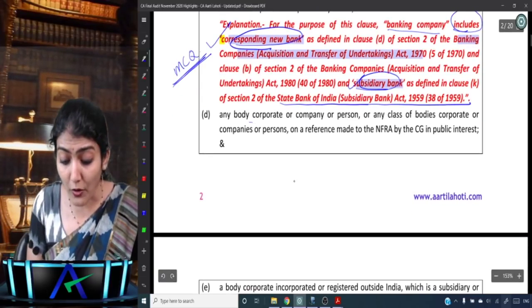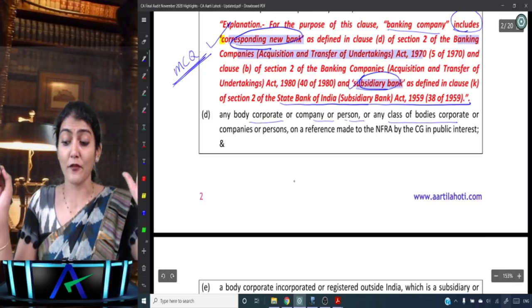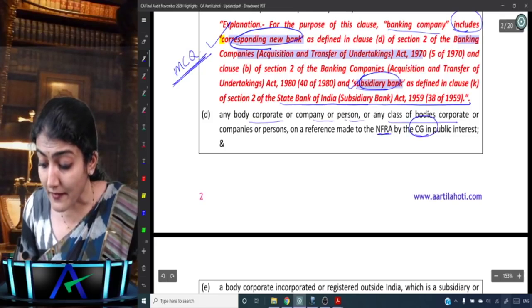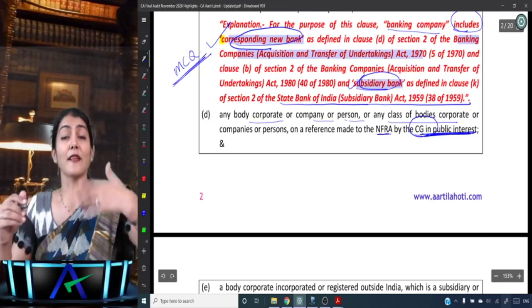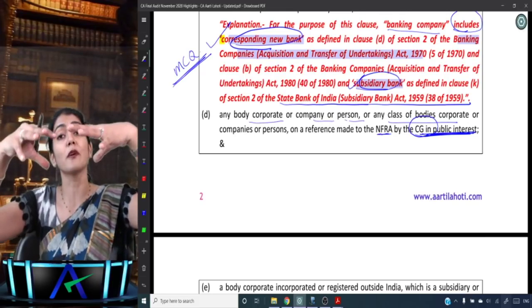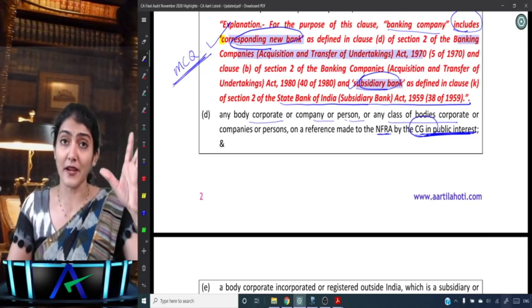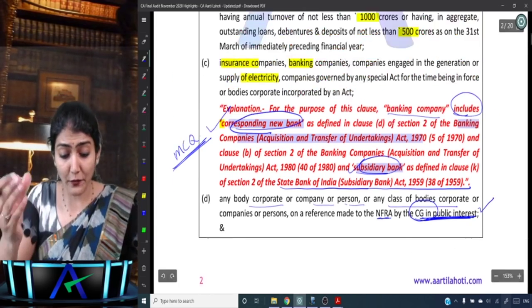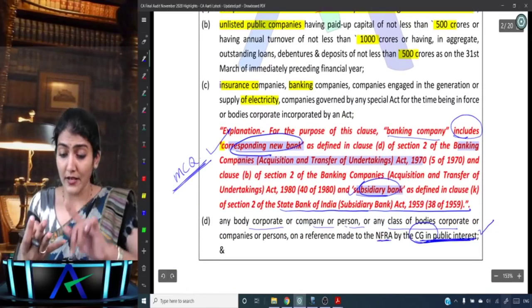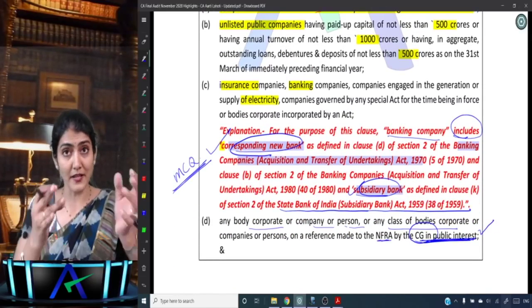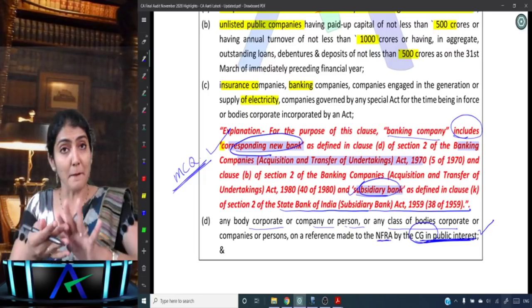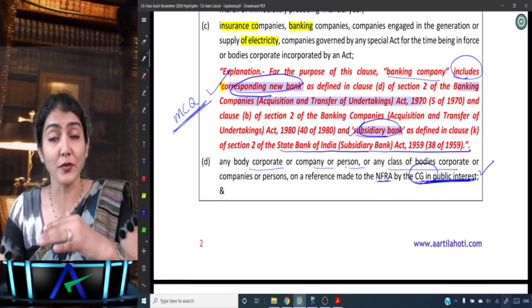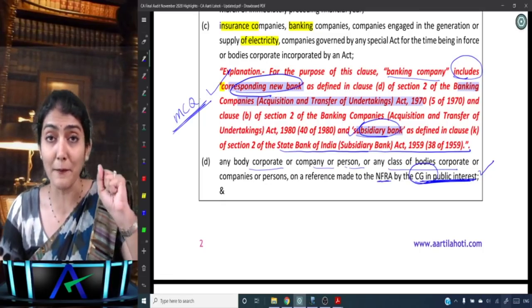Then it says any other body corporate or person where the central government thinks, in public interest, that it should come under the purview of NFRA. So any body corporate, company or person or any classes of them, on a reference made to the NFRA by the central government in public interest. Even those will be covered by NFRA. And the last one: we have A, B, C, D over here. Listed company, unlisted public company, 500, 1000, 500, then banking, insurance, electricity supply, and then those where reference is made to the NFRA by the central government in public interest.